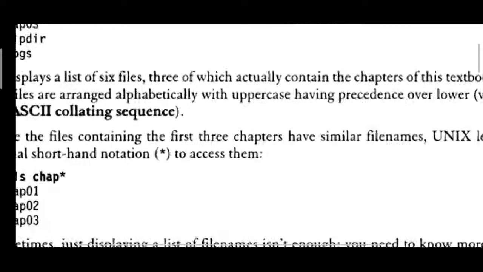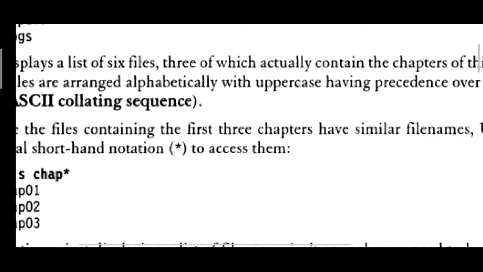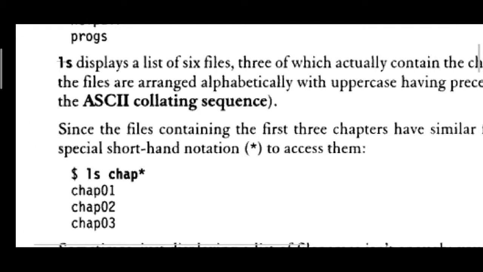You can also use the ls command with an argument. What we did is ls followed by some characters, like the first 4 characters, chap followed by an asterisk. That means whichever files start with the word chap will have their names displayed.